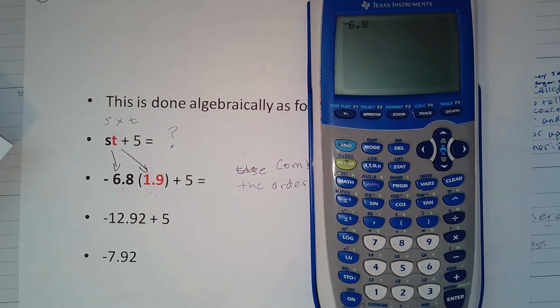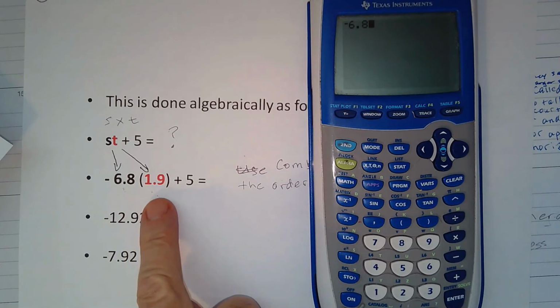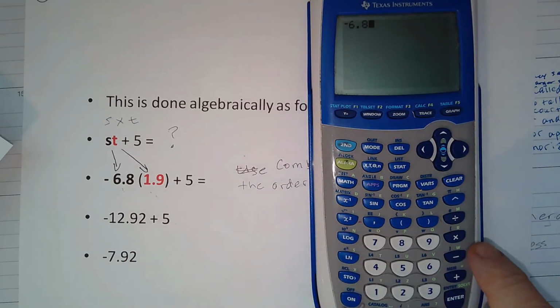If that was all I was going to do, but I'm going to multiply negative 6.8 times 1.9. So let's use the multiplication button over here. So negative 6.8 is in, times, and then 1.9. So I'm going to type in 1.9. Now I'm ready to enter, which will give me what the answer is for that particular multiplication problem.